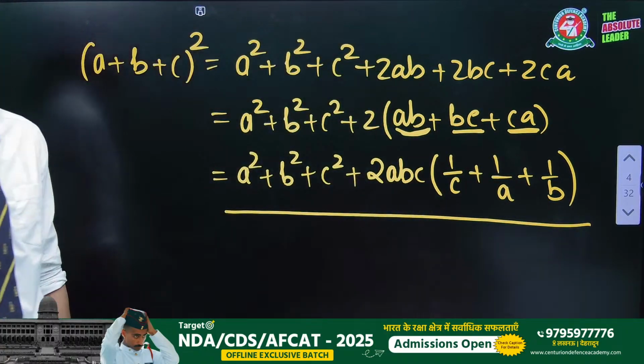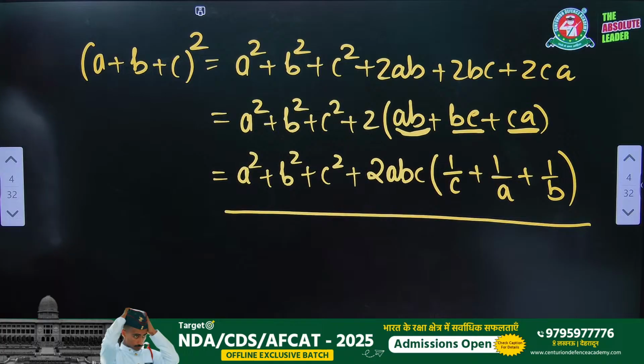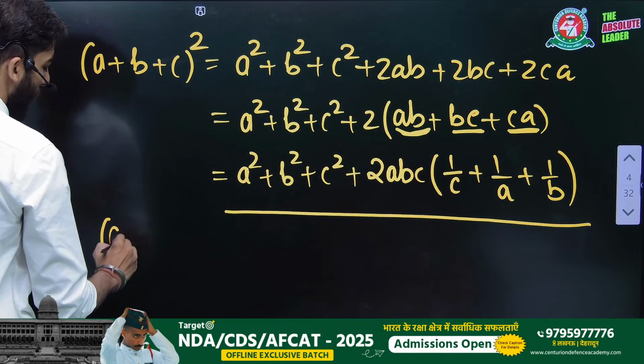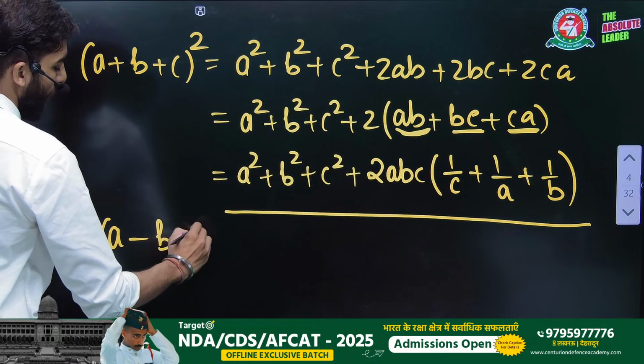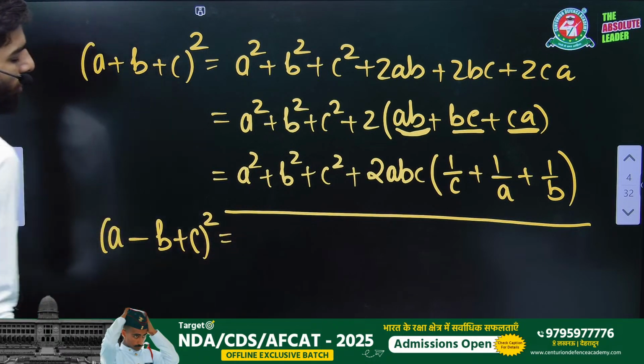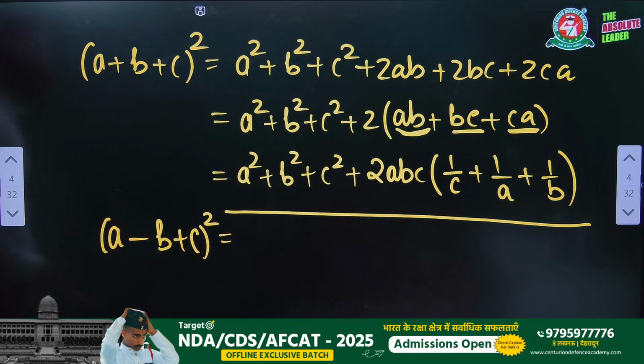You can learn here: A square, A plus B plus C to the whole square, right? I hope there is no issue. If there is something like minus here, just take an example, A minus B plus C to the whole square. So in this case, what you are going to do?